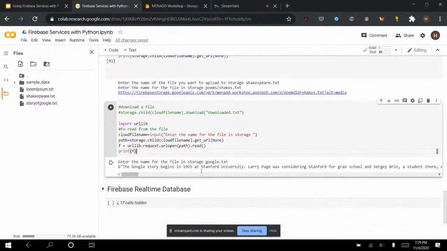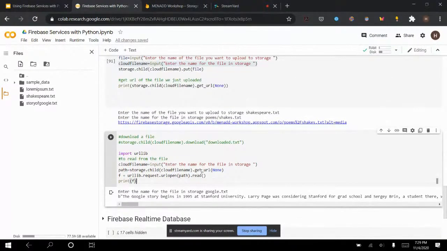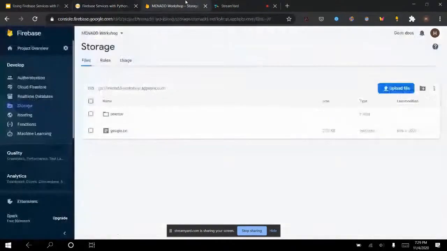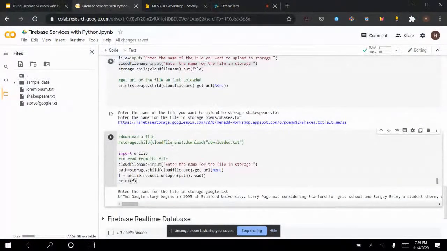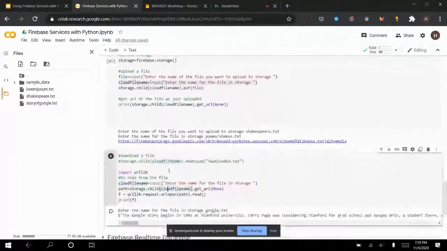Okay, so now we can be sort of done with the cloud storage. You can continue to upload and download files here. You can use things other than text files. But one thing here is you can also use this piece of code to download a file into another file. The reason I'm not running it here is because I am in Google Colab and not on my local machine. This doesn't really work out that well. Okay, so we can be done with storage.